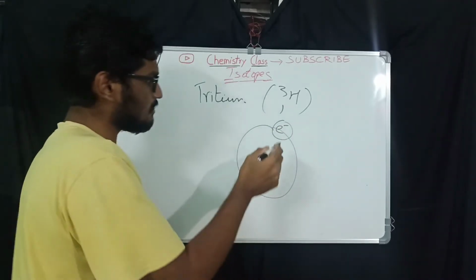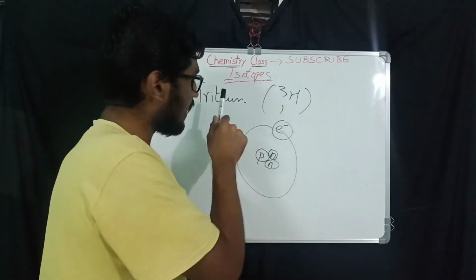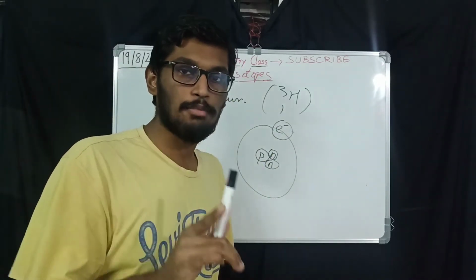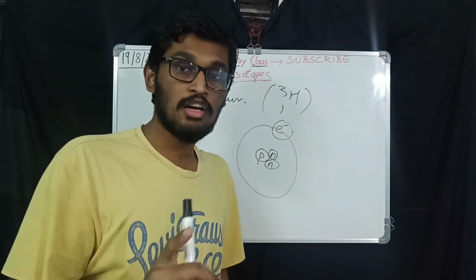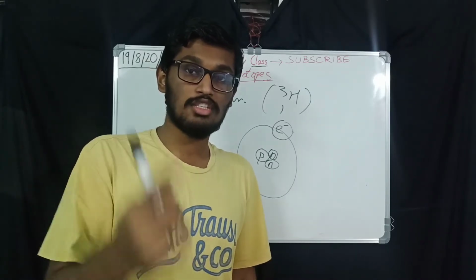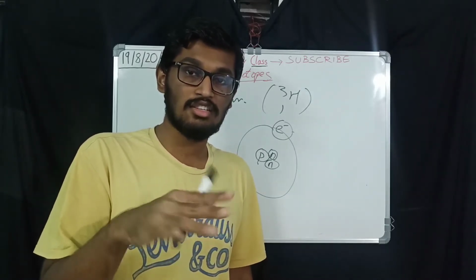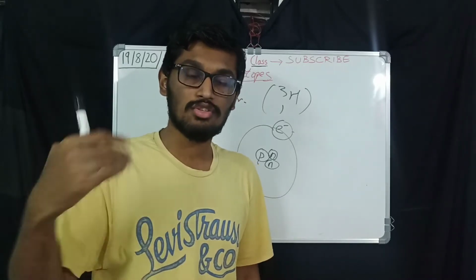Why is there always only one electron and one proton? Can you tell me why? Because this is hydrogen. Hydrogen should have only one proton and one electron. No matter how many neutrons change, the proton should never change. If protons change, then the electrons also should change to maintain the net charge 0. That means as many positives as there are, that many negatives should be there, right?